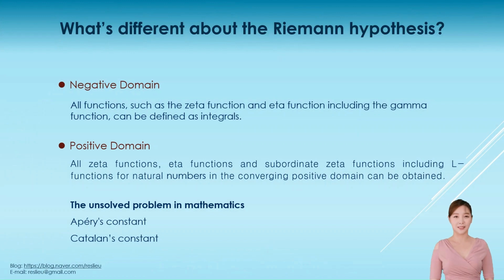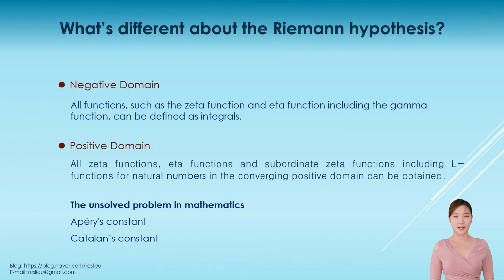Rather than focusing on this analytic continuation, we can define the integral by expanding the zeta function and eta function in the diverging negative domain. This is due to the relationship with the gamma function in the positive domain, and is equivalent to subtracting one term of the exponential function. If we can define zeta function, eta function, L function, and subordinate zeta function in the negative domain, we can extend the domain of these exponential functions to the positive domain and integrate them.